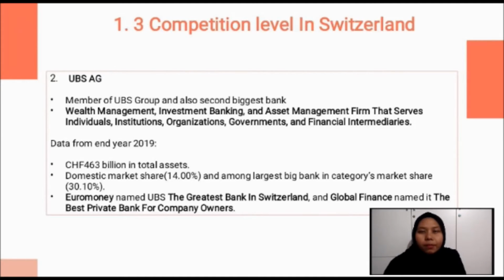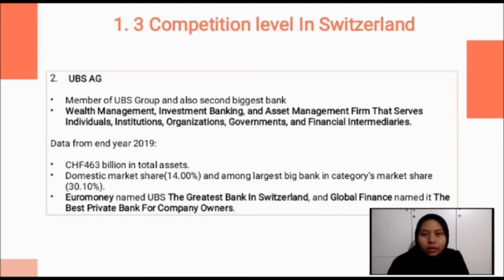UBS is a member of the UBS Group, which is the second biggest bank and also one of the world's top financial organizations. UBS provides wealth management, investment management, and asset management that serve individuals, institutions, organizations, governments, and also financial intermediaries.